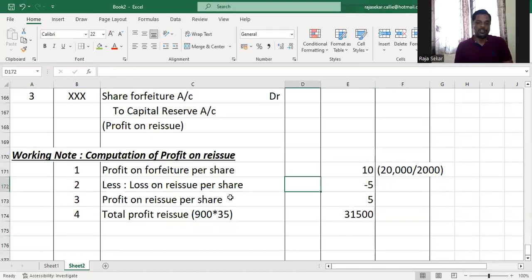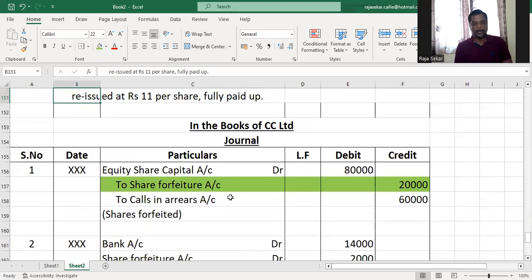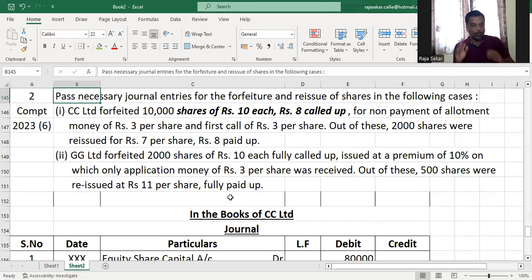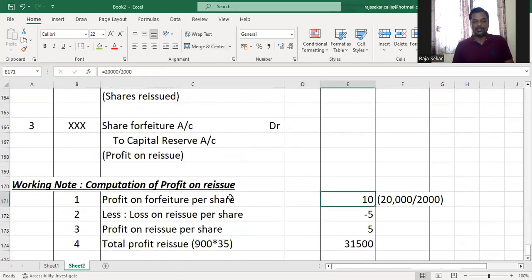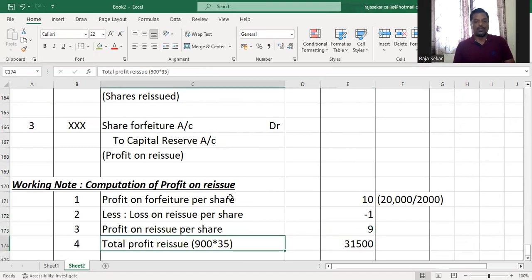10 rupees per share. What is the loss on reissue per share? The question states that the shares were reissued for rupees 7 as rupees 8 paid up. So we're collecting 7 rupees and saying that I'll consider rupees 8 has been paid up. So there is a discount of 1 rupee per share. So the loss on reissue per share is 1 rupee. So the profit on reissue is obviously 9 rupees.